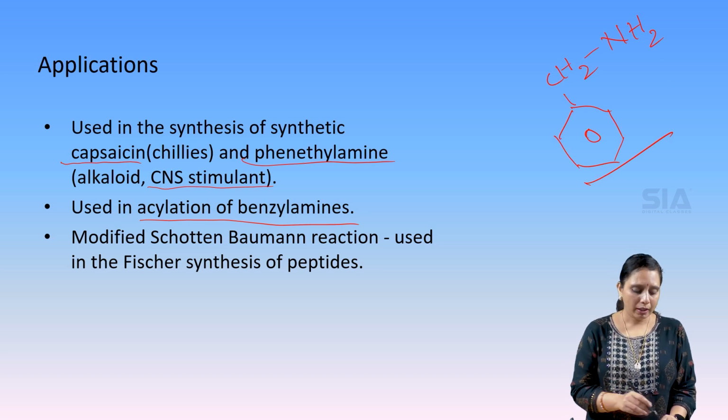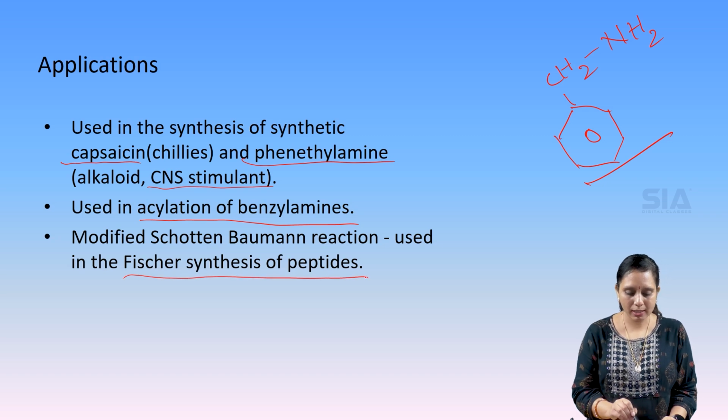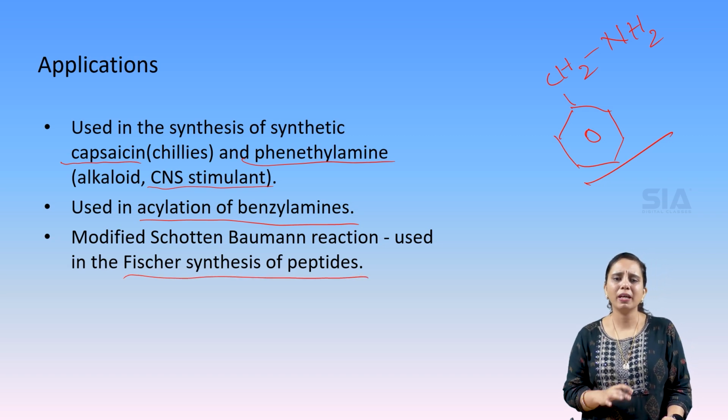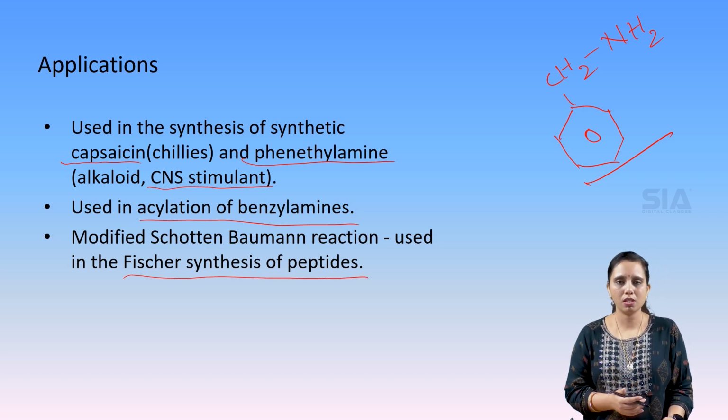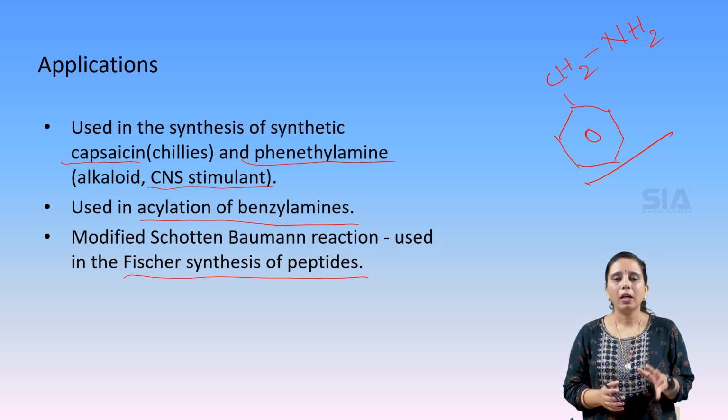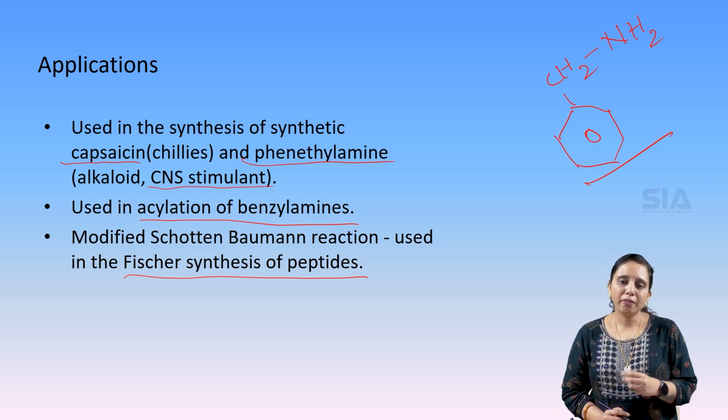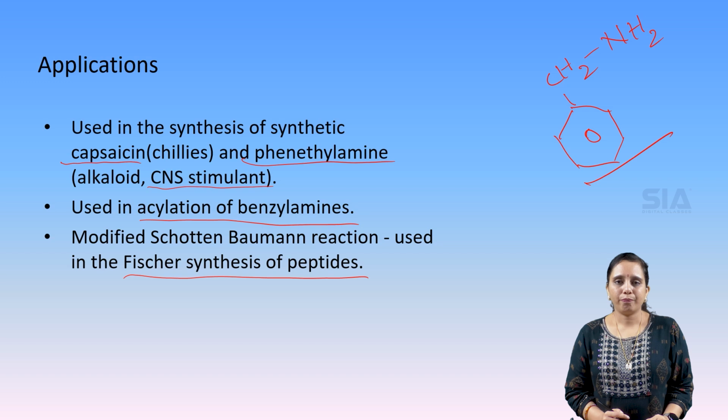And in the Fischer synthesis of peptides, peptides are synthesized by one method called Fischer synthesis, and Fischer synthesis is modified Schotten-Baumann reaction. Fischer synthesis of peptides is a Schotten-Baumann reaction which is modified, changed a bit.